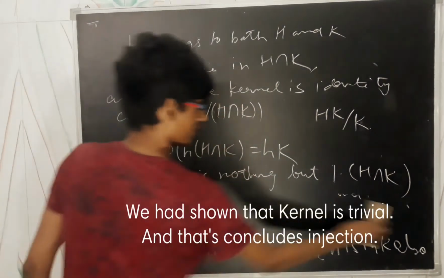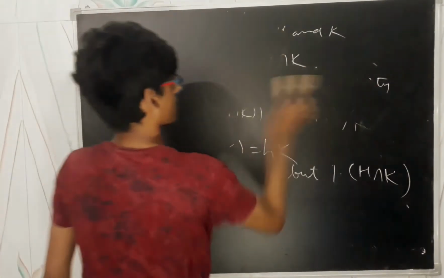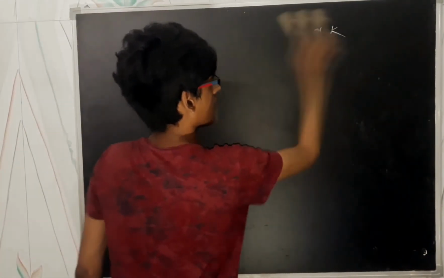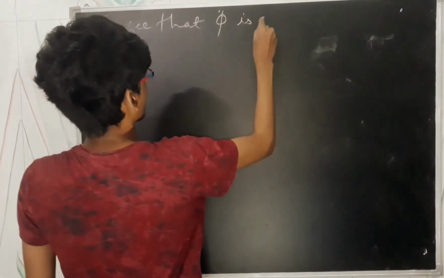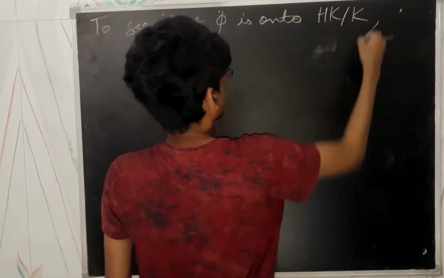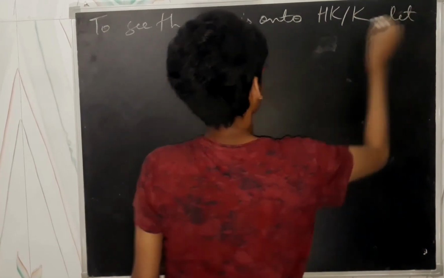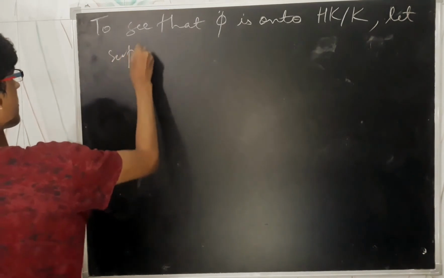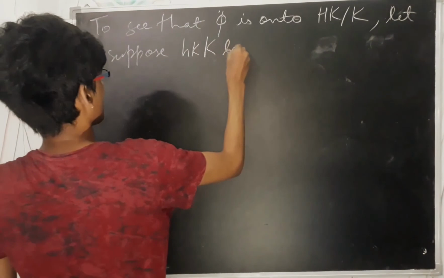And for onto, now we are going to see that this mapping is onto. To see that phi is onto HK by K, let us suppose hkK is given.